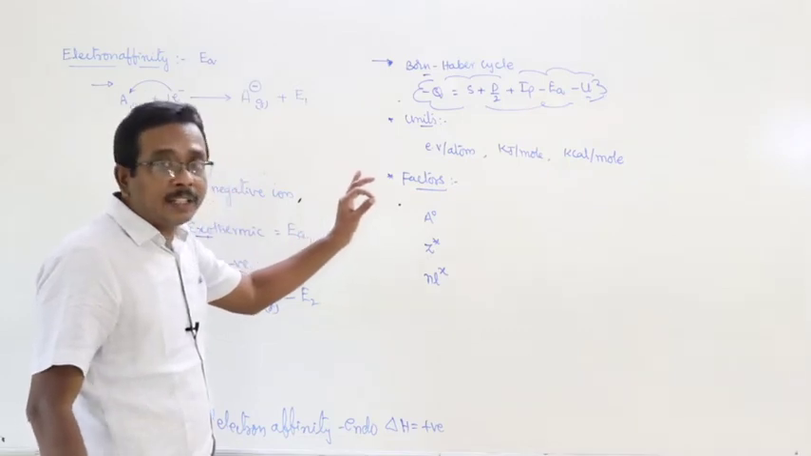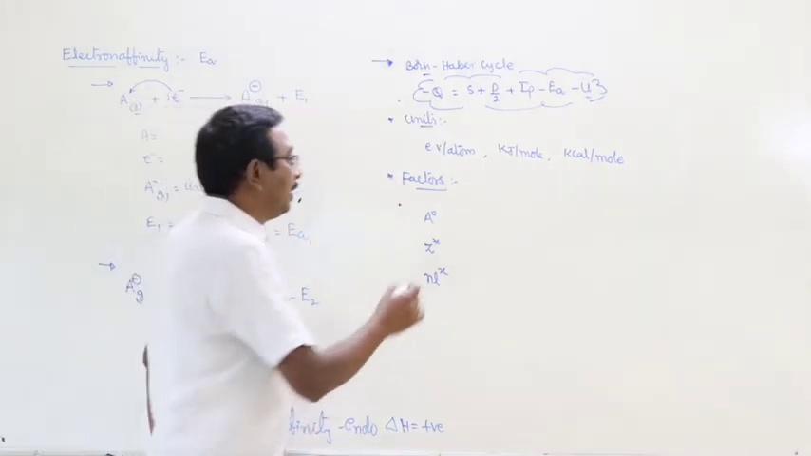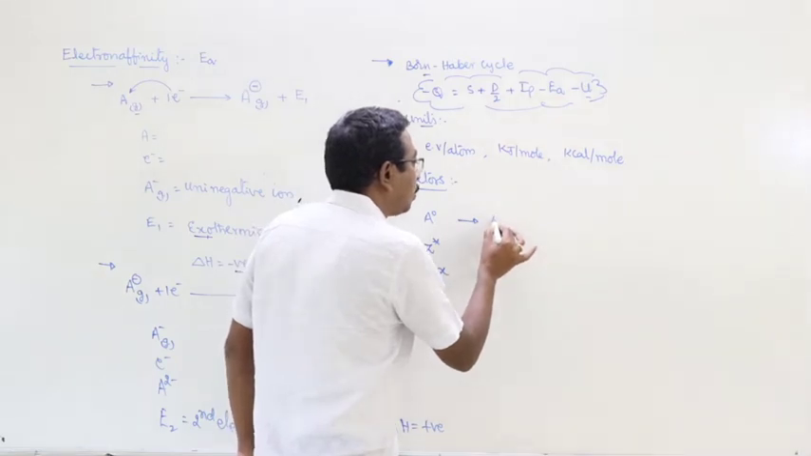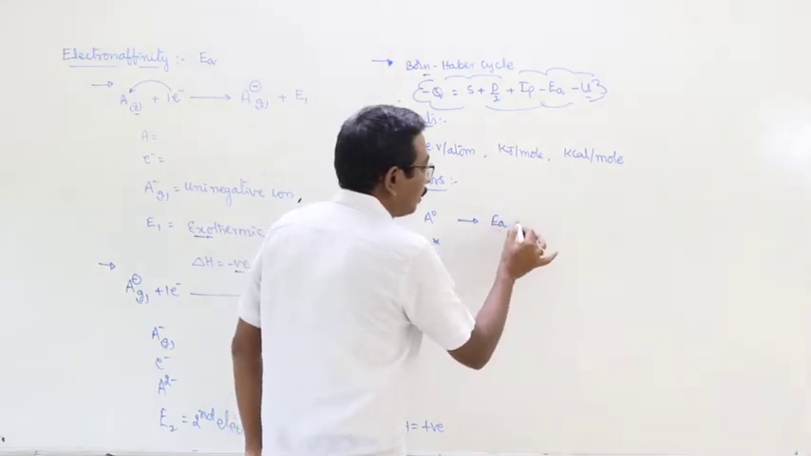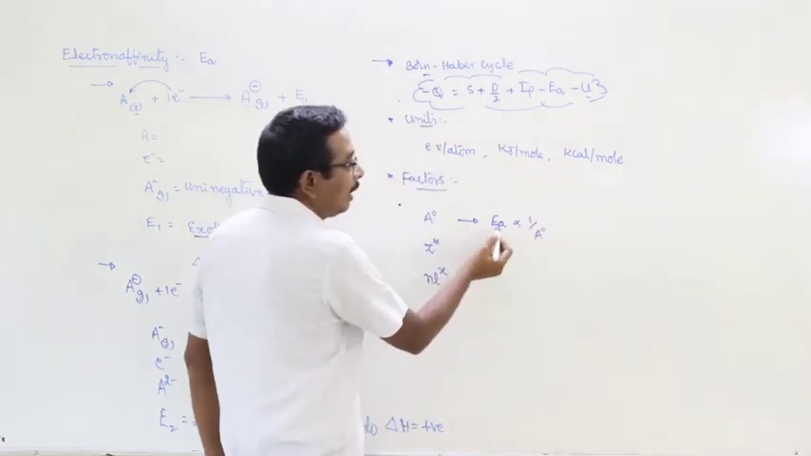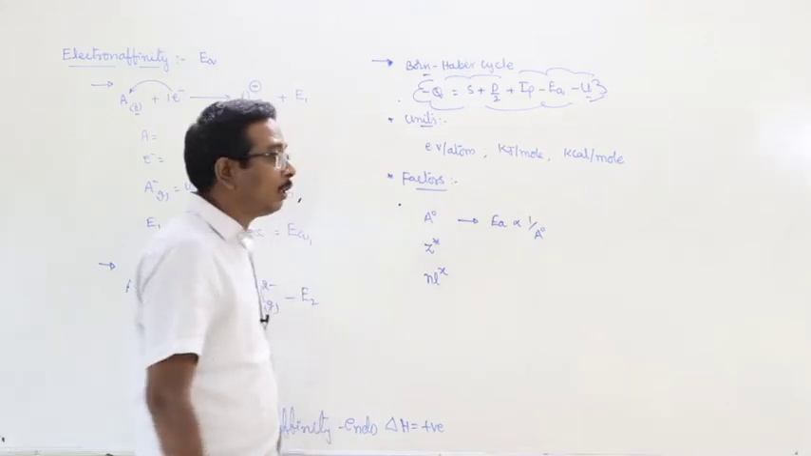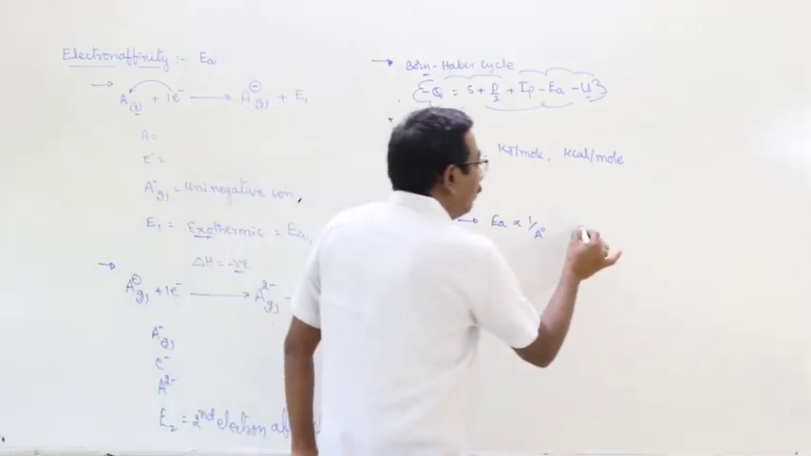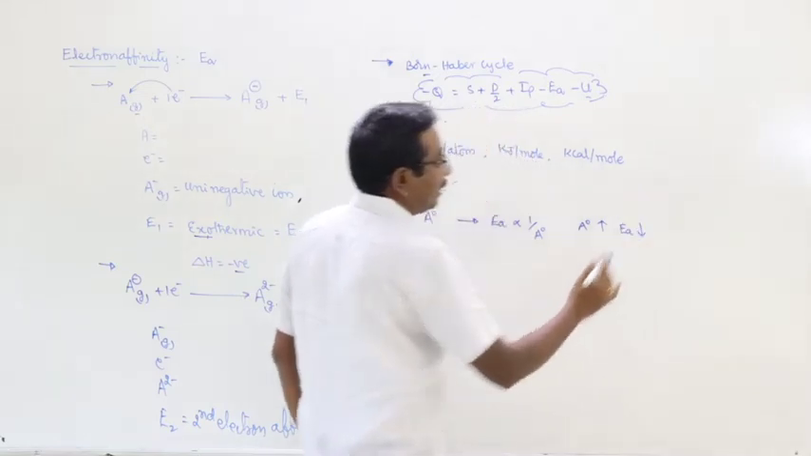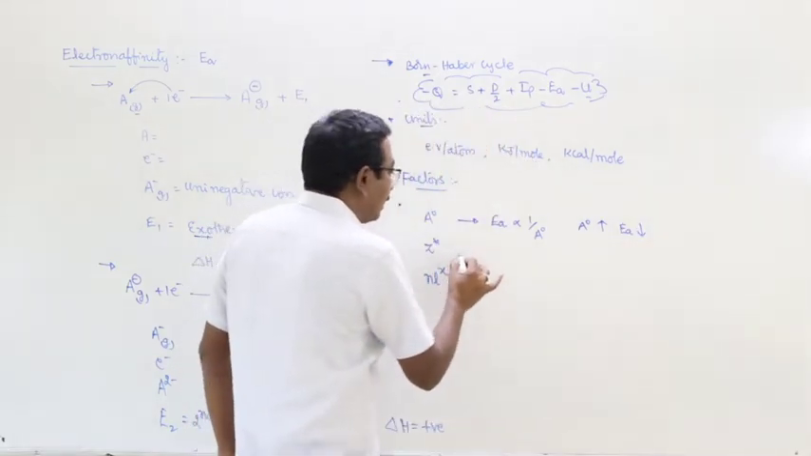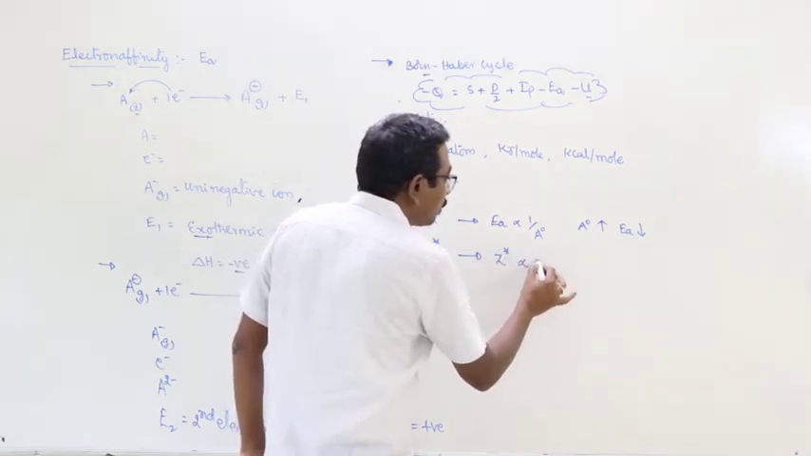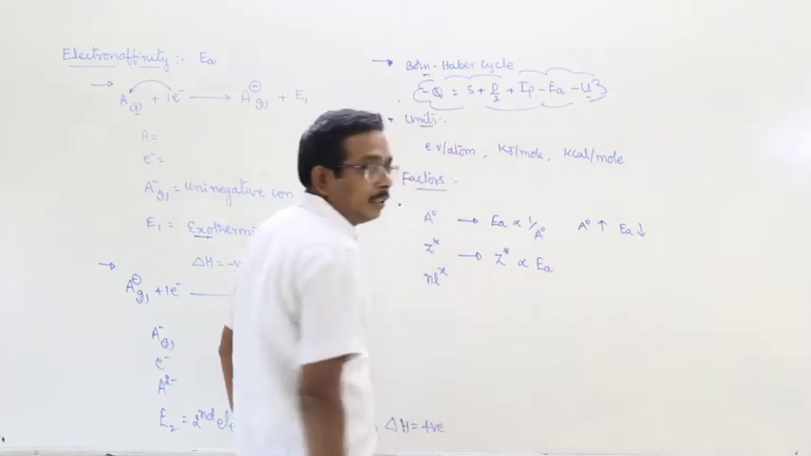How does the atomic radius influence the electron affinity? Electron affinity is inversely proportional to atomic radius, which means that with an increase of atomic radius, electron affinity decreases. Second case, effective nuclear charge is directly proportional to electron affinity.